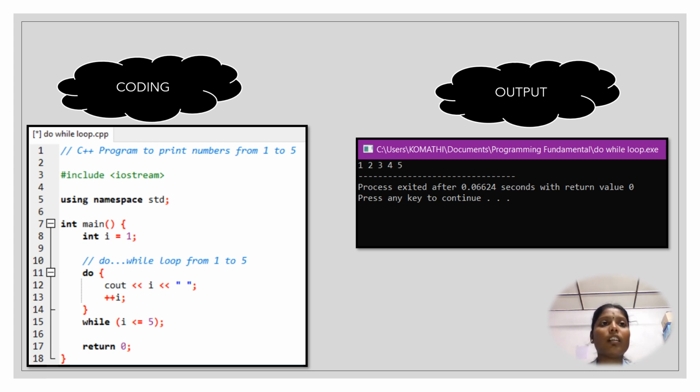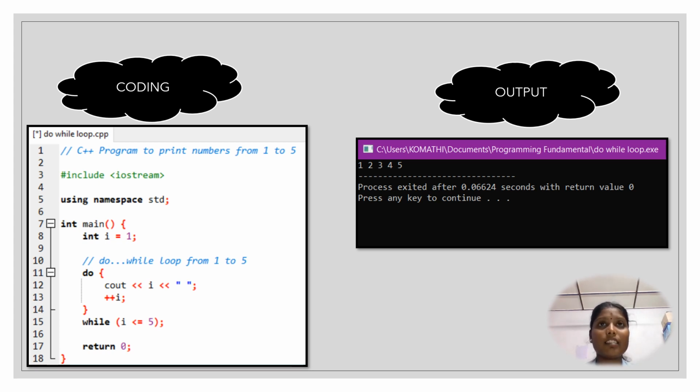C++ program to print numbers from 1 to 5, and int i = 1, and here we use the do while loop from 1 to 5. Do, and cout << i, and we have used the incrementation, and only then there will be while i <= 5, and return 0.